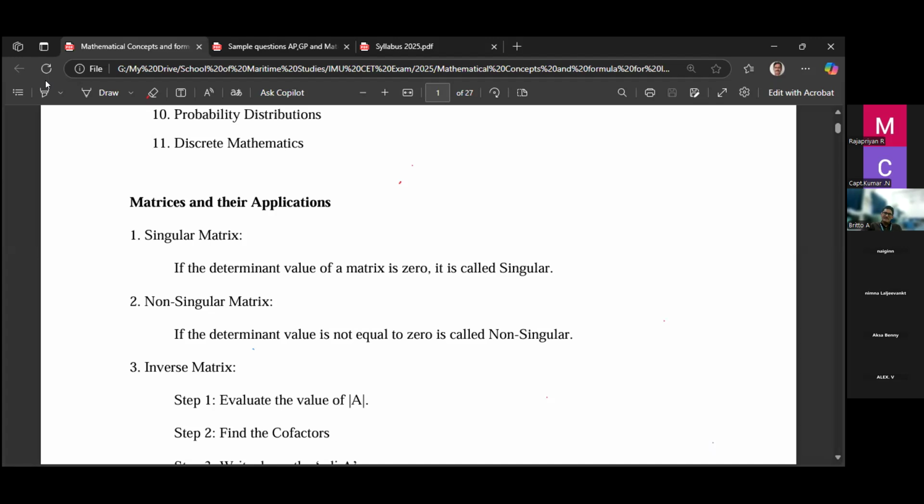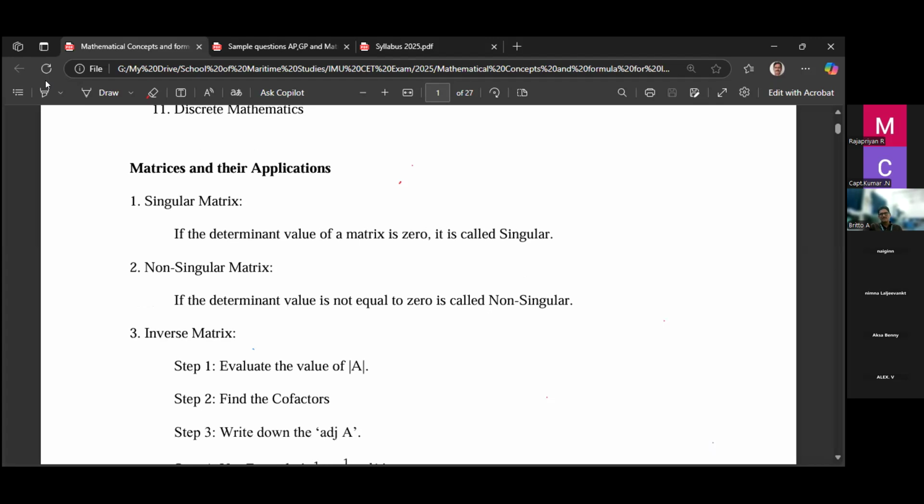But determinant is also the same, but a determinant has a value, and for matrices there is no value. With matrices you can add two matrices, you can subtract, you can multiply. But with a determinant you can find the value. First, a basic question may come: what is a singular matrix? Suppose you are finding the determinant value of the matrix. If you are getting 0, then it is called singular.